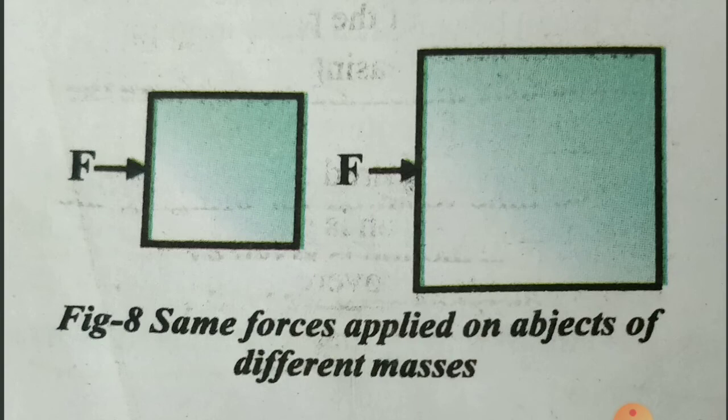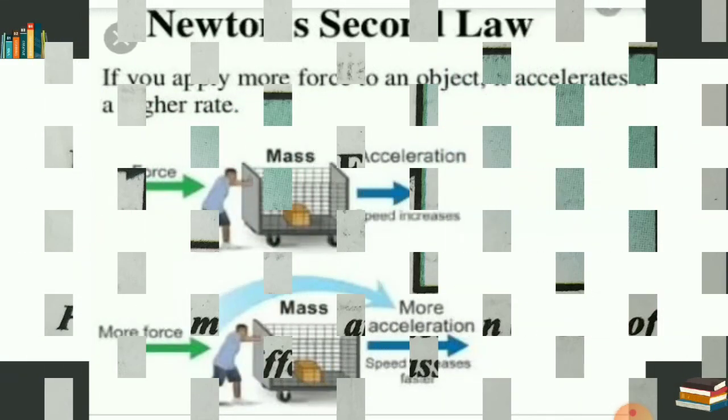Here, based on this, that means rate. I have already told you in the previous chapters, rate means something divided by time. The rate of change means whatever you are talking about, divided by time. Then we will see how we can symbolically represent Newton's second law.